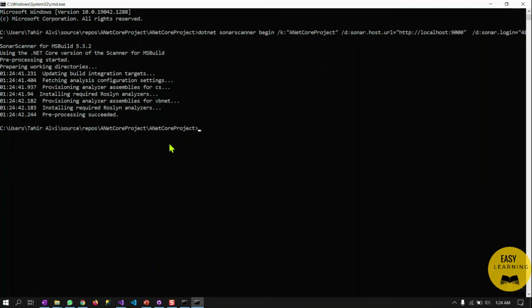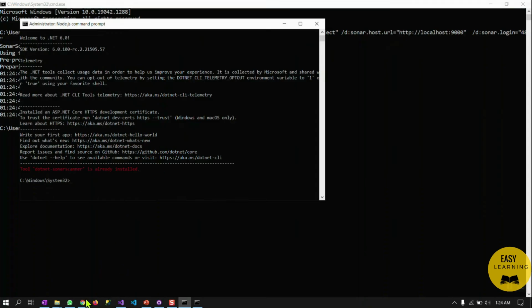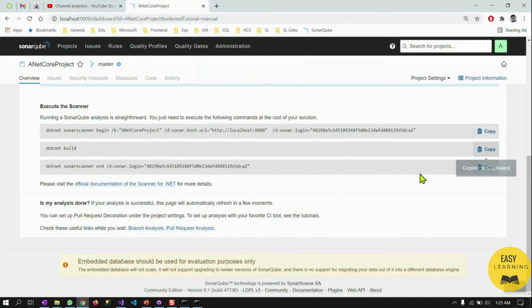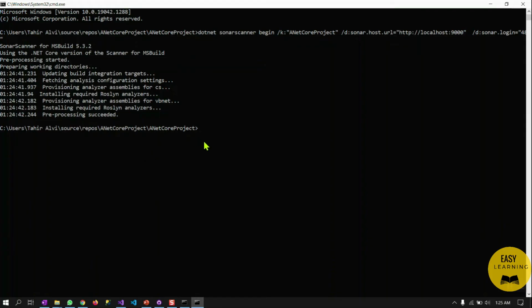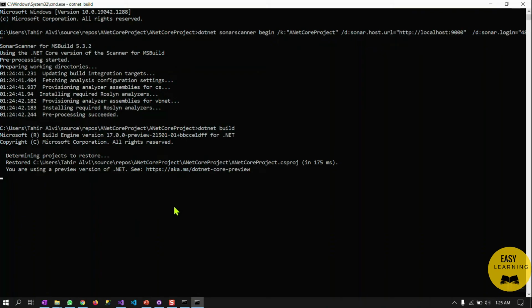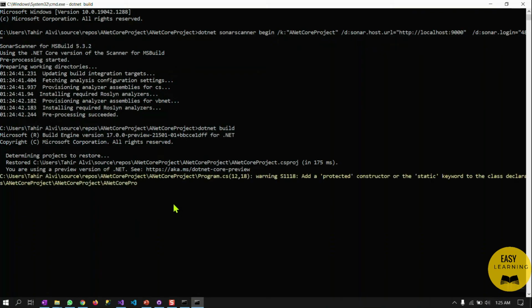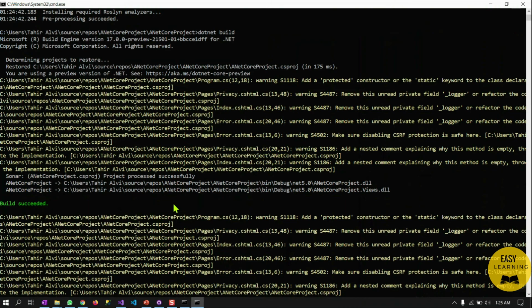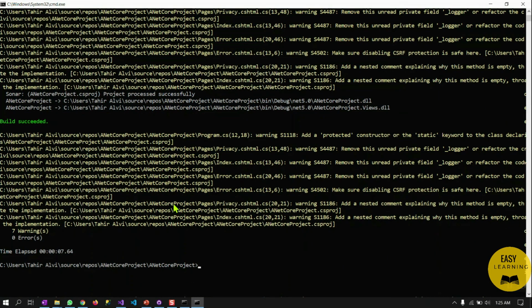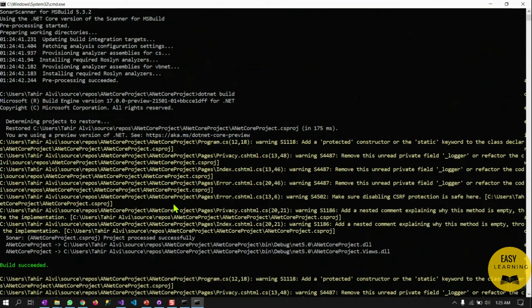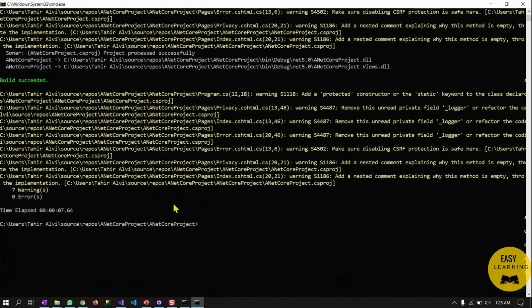for this project, for this key, on this location, right? And the next command is .NET build. Either we can simply type it or we can copy it, paste it, and press the enter button. It actually depends on your project size and the number of source files. Because this is a very simple, lightweight template project, it will not take too much time. So build succeeded, you will definitely get this message.